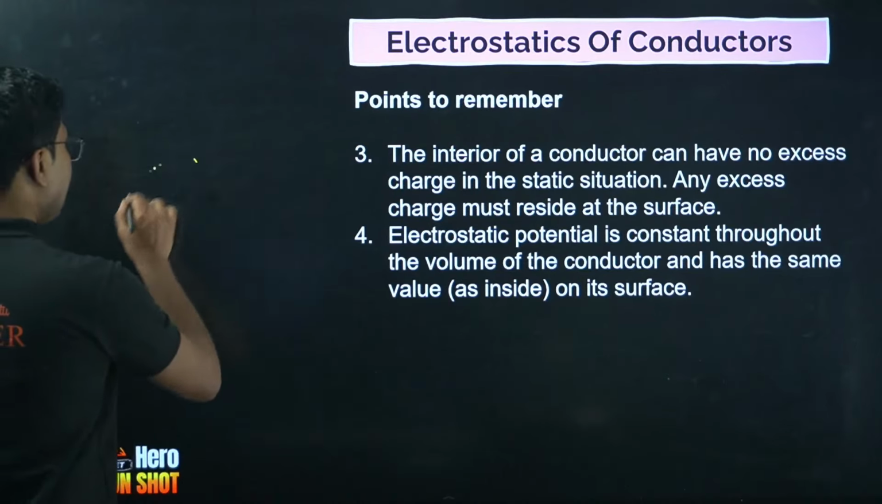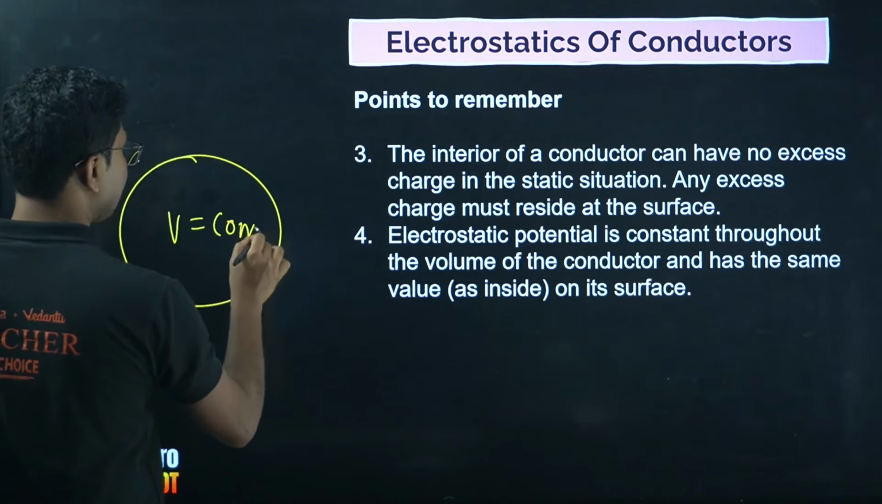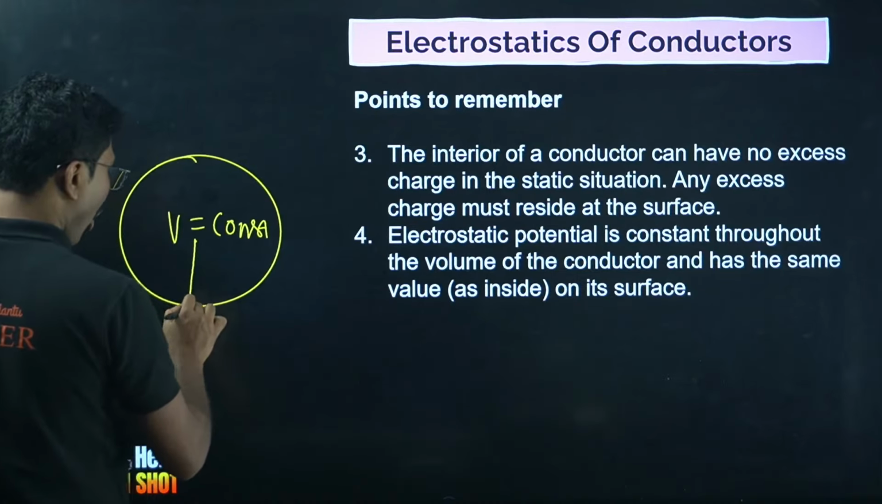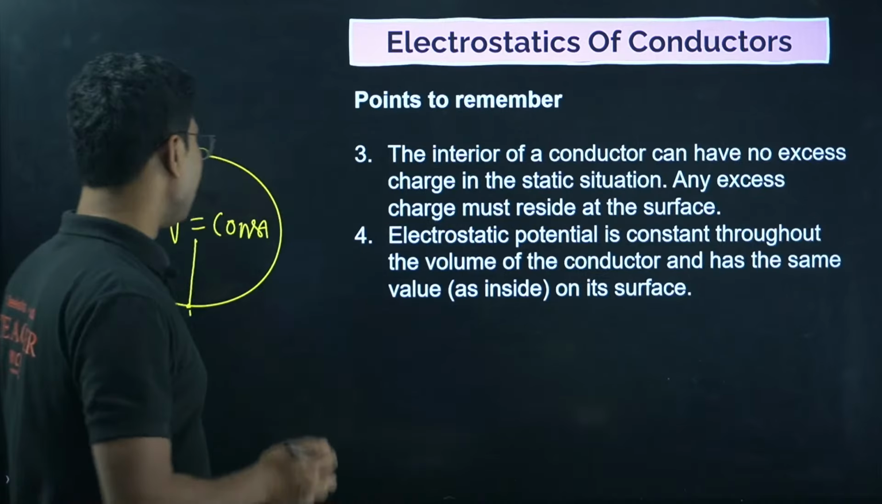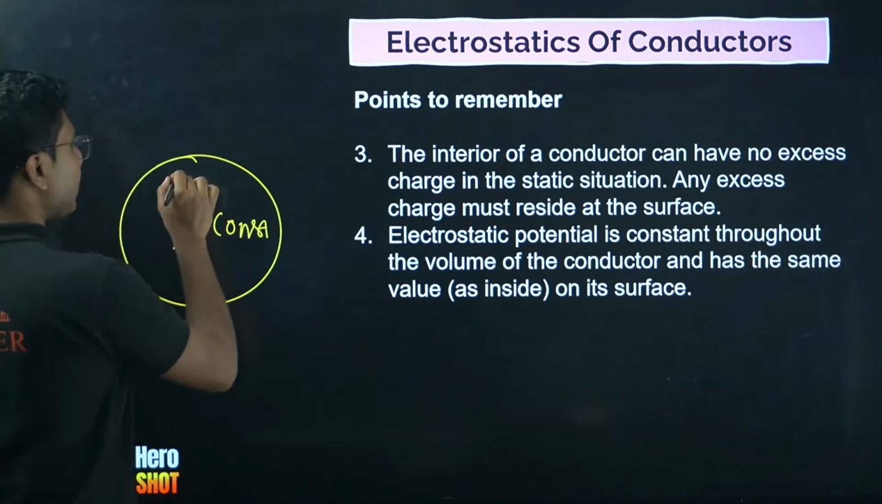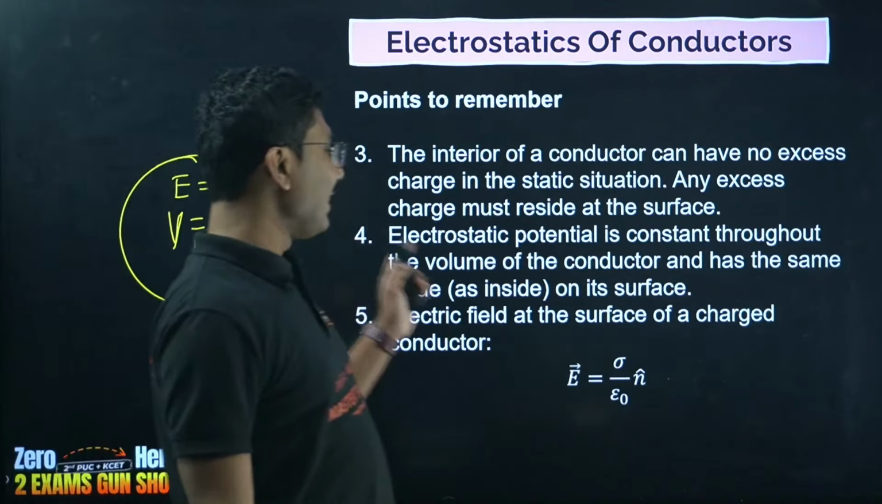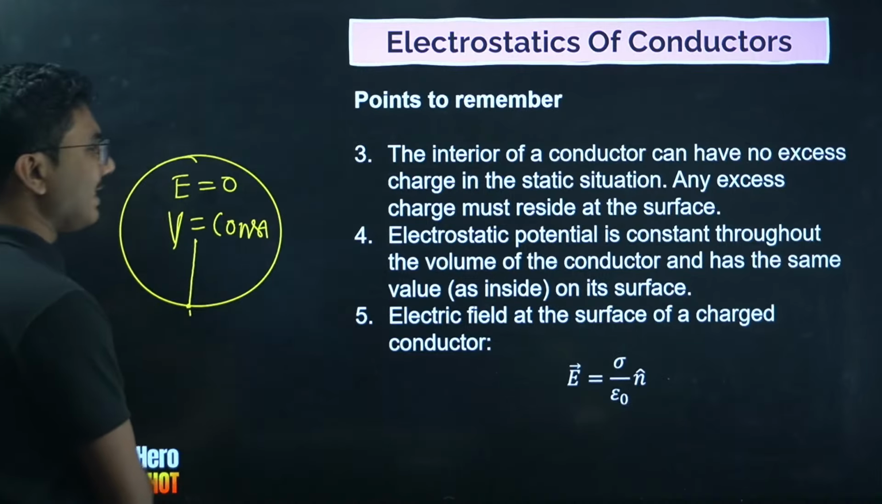So electrostatic field inside the conductor is always constant, and it is constant from center till the surface. After you cross the surface, electrostatic potential starts to decrease. So electric potential inside a conductor is constant, electric field is 0. Okay, electric field at the surface of a charged conductor is given by E is equal to